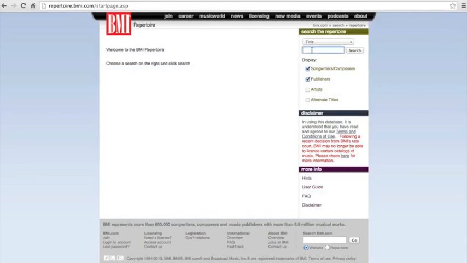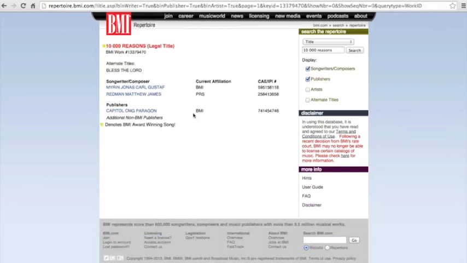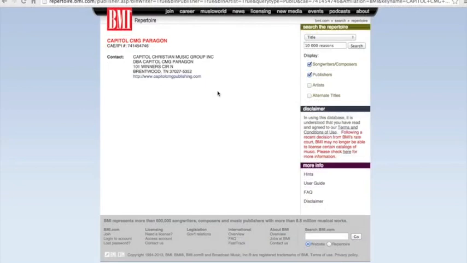So let's say that we were looking for 10,000 Reasons again. And we know that it exists in those other databases. We're going to see if it exists in this one. Let's try this. So you see 10,000 Reasons. You see Matt Redman's name come up again, and there's more information here. So you can click on that song, and you could find additional information. And just like with the ASCAP search results, you're going to see contact information for the publisher here.